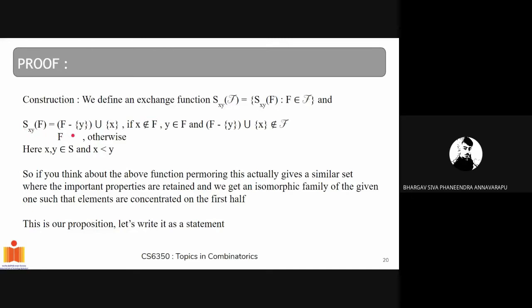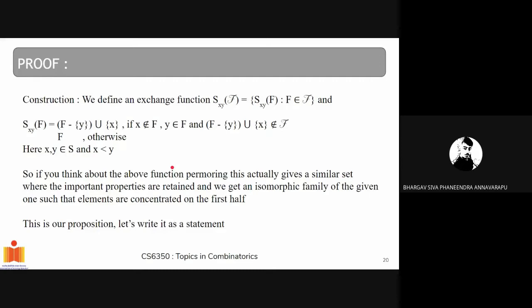Basically what we are trying to do is remove the higher elements and replace them with the lower elements. Over here you can see that Sxy of f equals f minus y union x, and this operation is only performed if the set f doesn't contain x and contains y, and the newly obtained set doesn't belong to F. So these are the conditions, and x, y belong to S and x is always less than y.